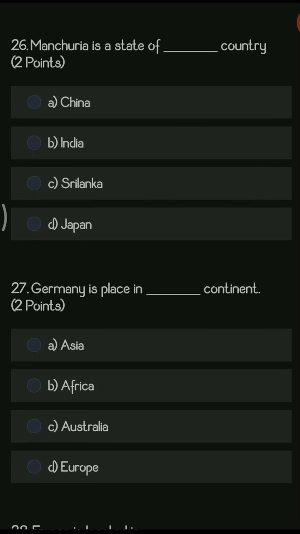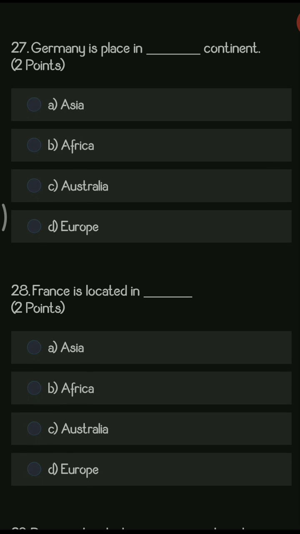Next question, Manchuria is a state of dash country. So options are China, India, Sri Lanka, and Japan. So answer is China. Next question, Germany is placed in dash continent. So options are Asia, Africa, Australia, and Europe. So the right answer is Europe.